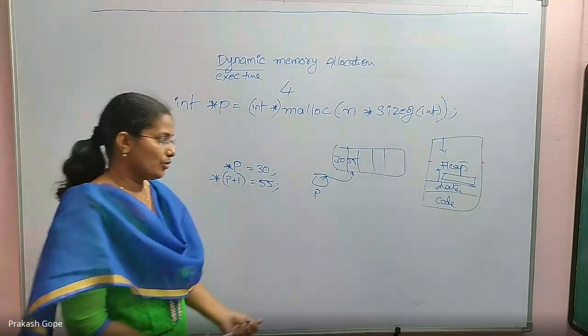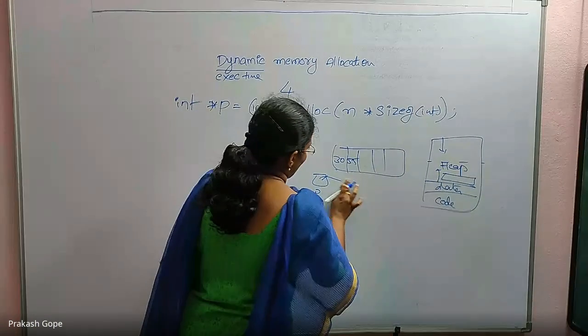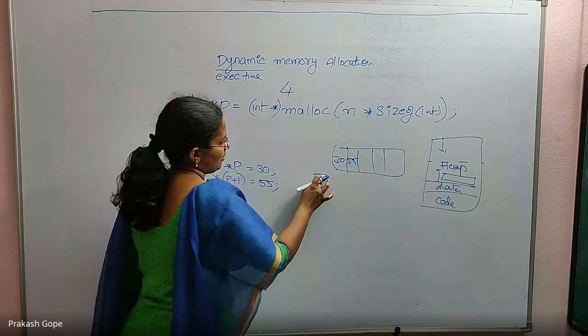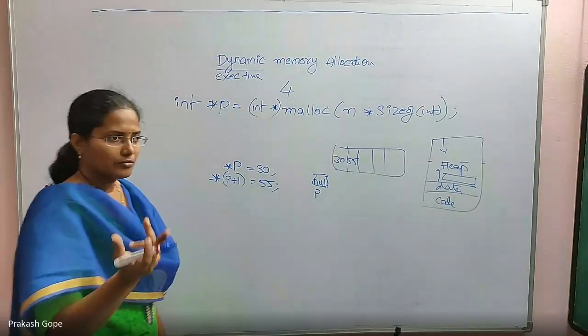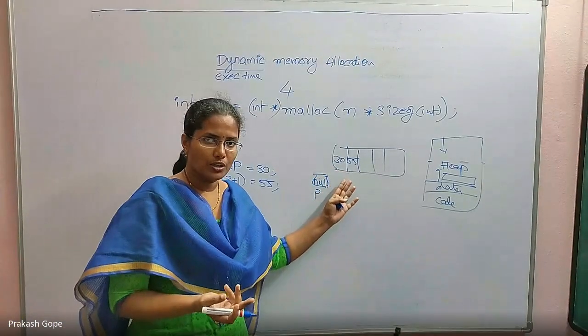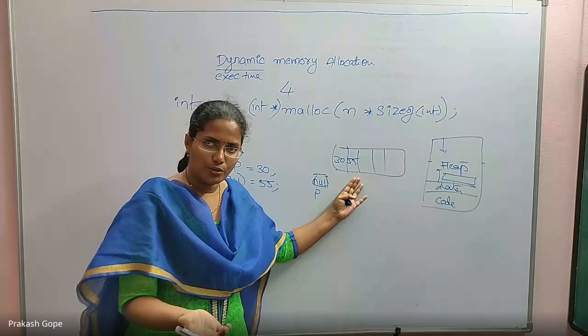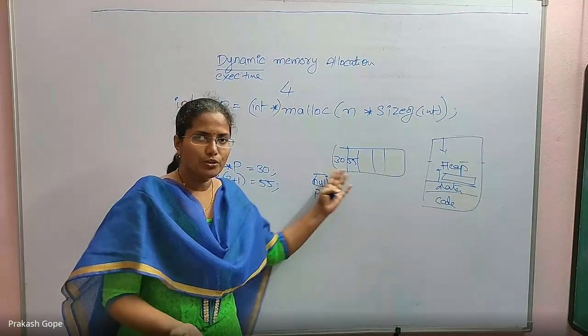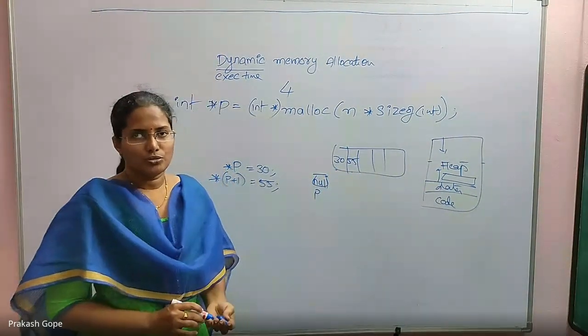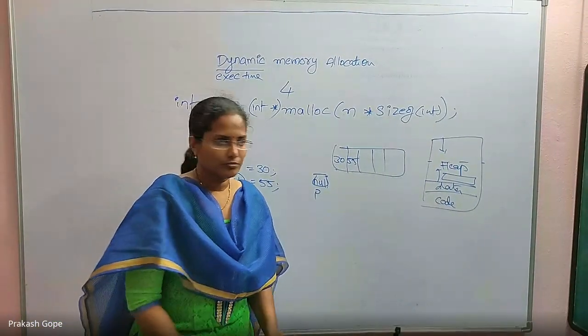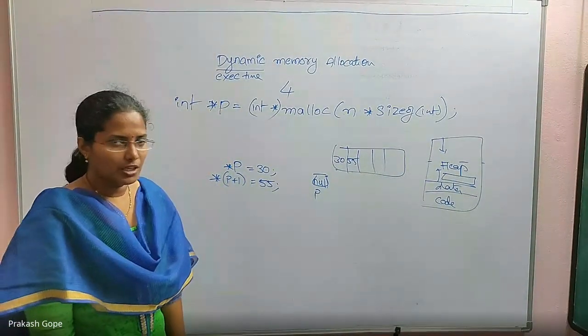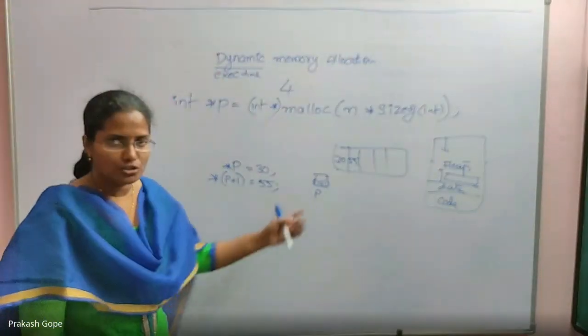By mistake, you lost its address. You lose its base address, you made it null. That's all, you lost the base address of this block. This memory is allocated to you, but you are not able to use it. You cannot access that block anymore. This is a problem. You lost the memory that was allocated to you. This is the lost memory case.